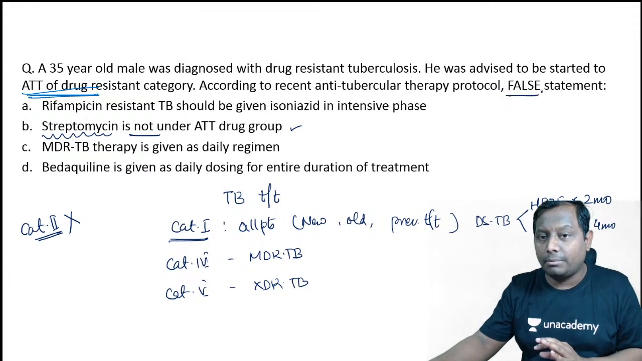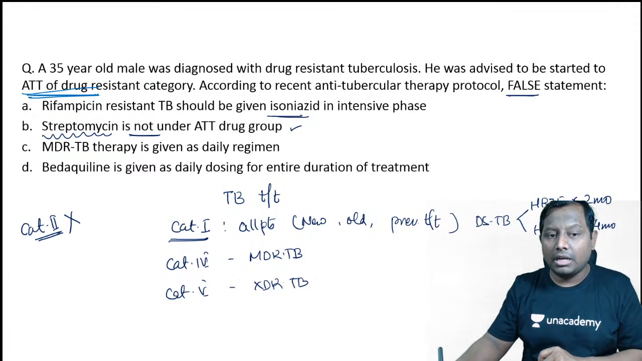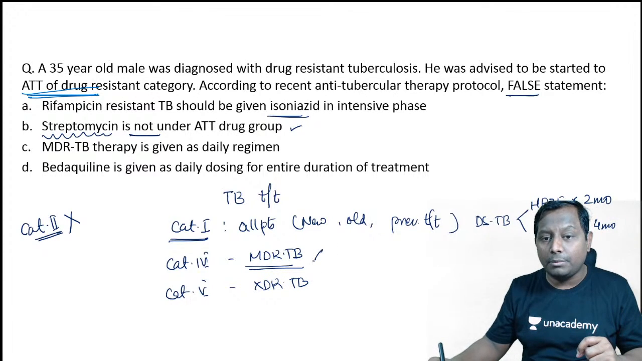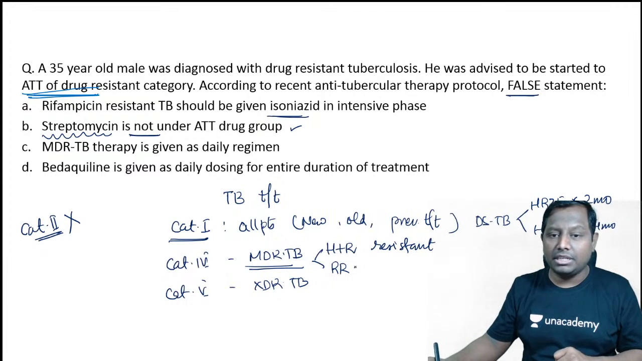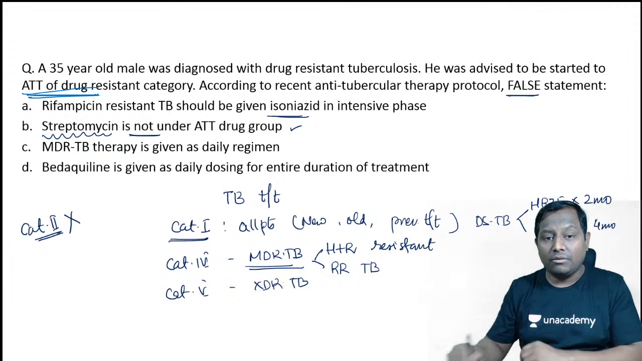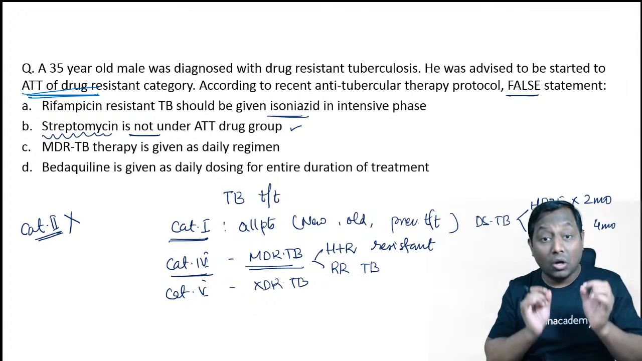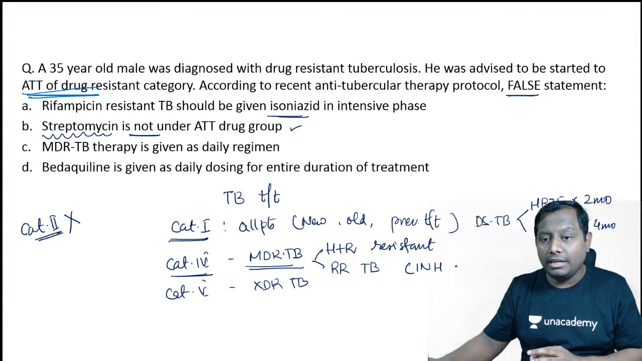You will have to find a false statement, okay? Rifampicin resistant tuberculosis should be given isoniazid in the intensive phase. Remember, this MDR tuberculosis that we are having can be a single drug resistant as well. MDR TB means isoniazid plus rifampicin resistant. Apart from that, you also call it rifampicin resistant RR tuberculosis. RR tuberculosis is treated the same as your MDR tuberculosis, the same as your category 4. The only difference, please pay attention, is that isoniazid is added in the intensive phase in RR-TB.